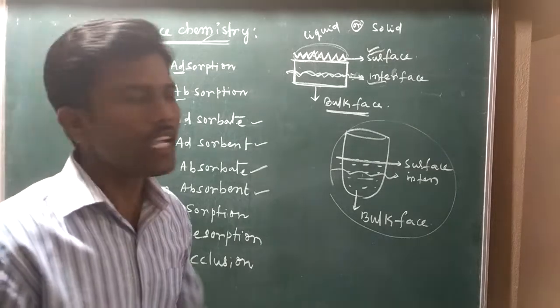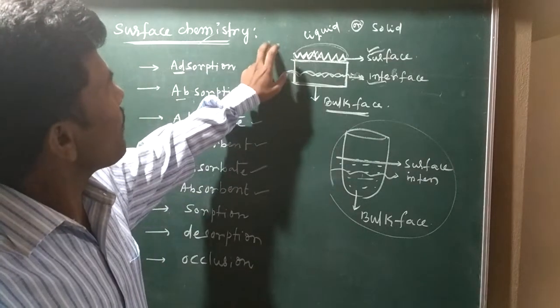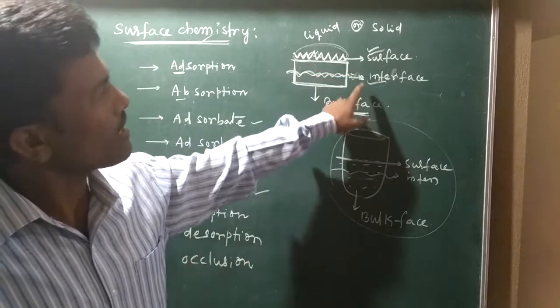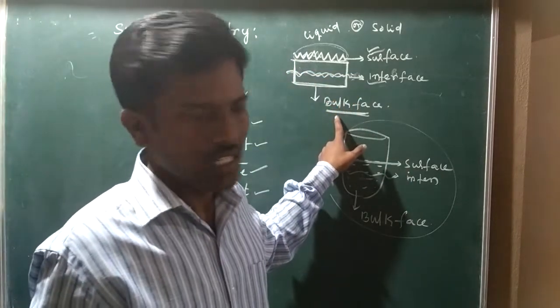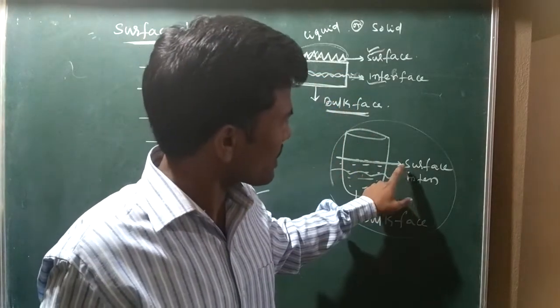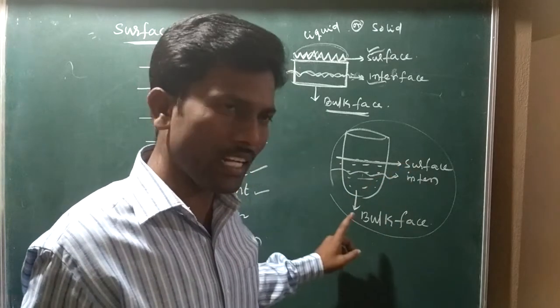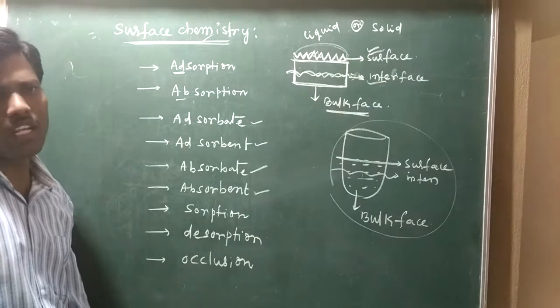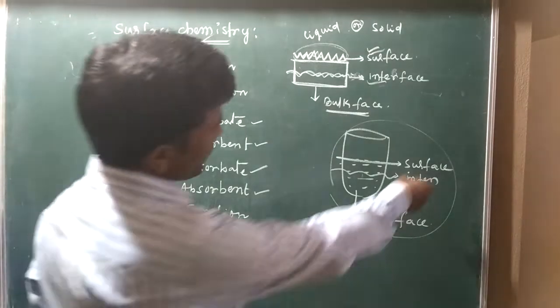Is it clear? Once again, in surface chemistry, you are aware of surface, interface and bulk phase. Those which interact first is surface, then later the interface, then at last the bulk phase. With examples also we can understand.